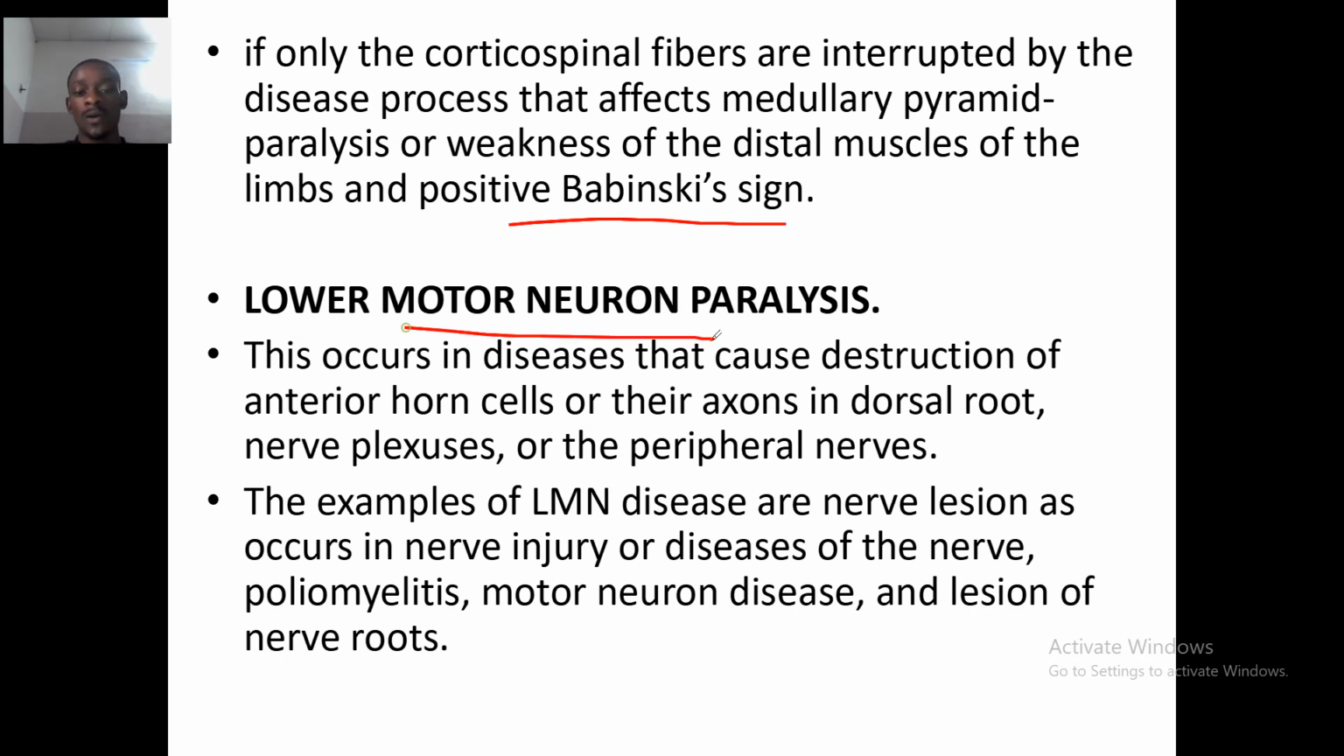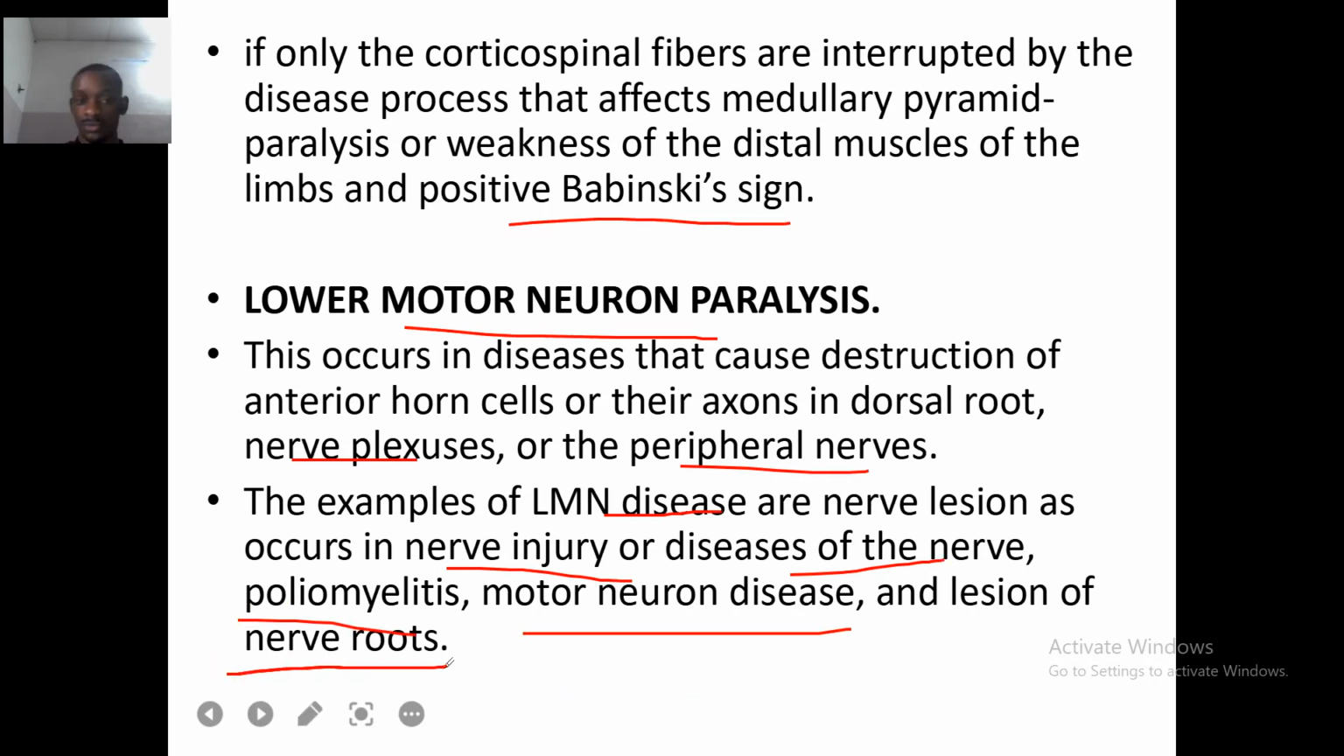Then how about the lower motor neuron paralysis? This occurs in diseases that cause the destruction of the anterior horn cells or their axons in the ventral root, nerve plexuses and the peripheral nerves. Examples of lower motor neuron paralysis diseases are nerve lesions as occur in nerve injury or diseases of the nerve, poliomyelitis, motor neuron disease, and lesions of the nerve roots.